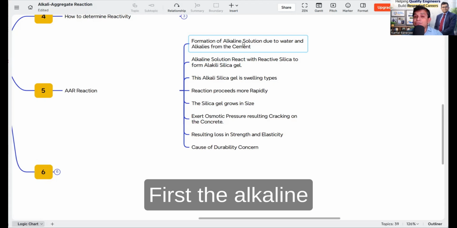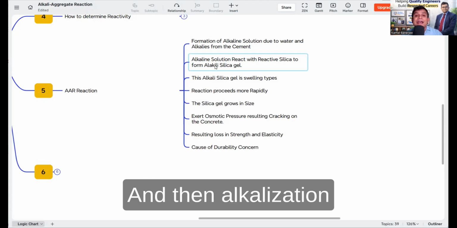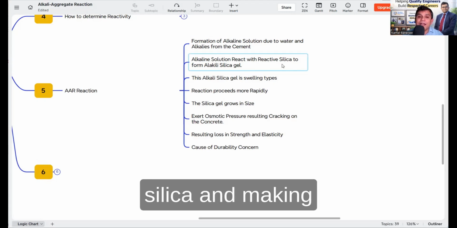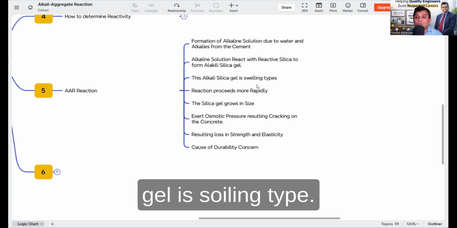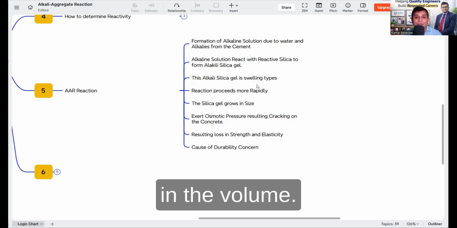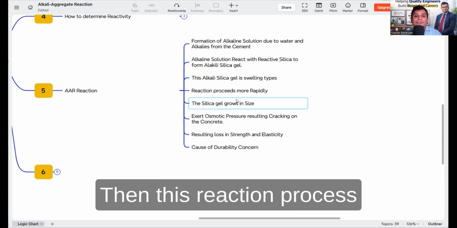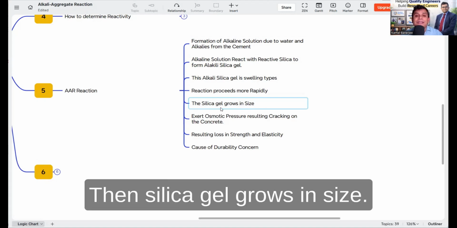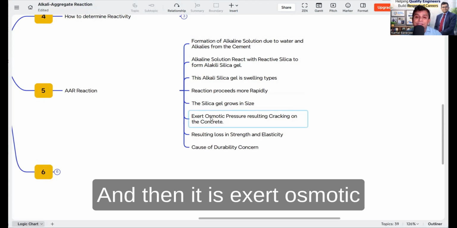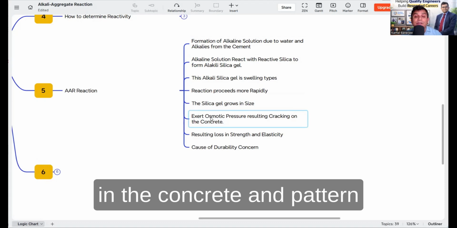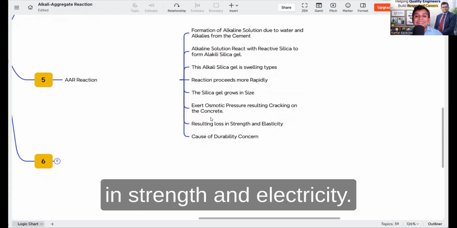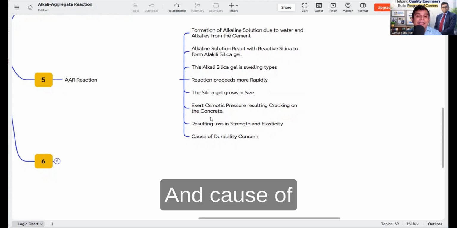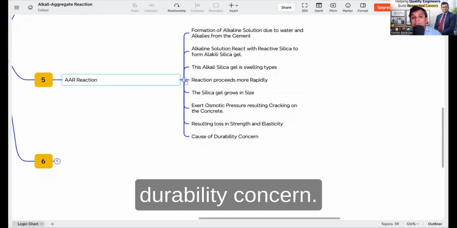First, the alkaline solution is forming, and then the alkaline solution reacts with the reactive silica and makes the alkali silica gel. This alkali silica gel is swelling type, so there is an increase in volume. Then the reaction proceeds more rapidly, the silica gel grows in size, and then it exerts osmotic pressure, resulting in cracking in the concrete and patterns on the surface itself, and a resulting loss in strength and elasticity, and cause of durability concern.